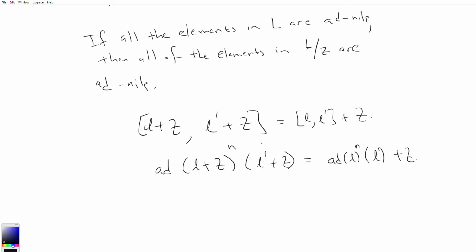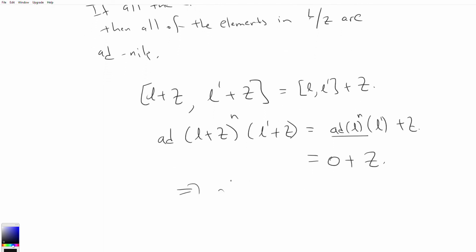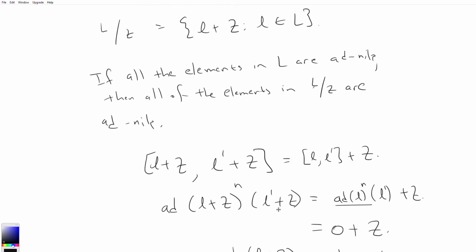But we're saying that L, because it's an element of our Lie algebra L, this thing for some n is going to be 0. So we know that this has to equal 0 plus Z if we chose n right. And so what that's telling us is that ad L plus Z is nilpotent. And since L was arbitrary, we get our result here.